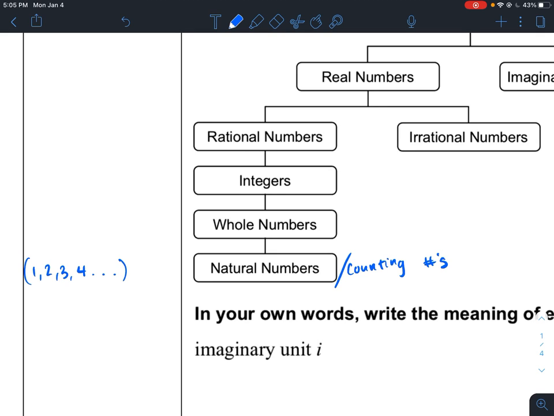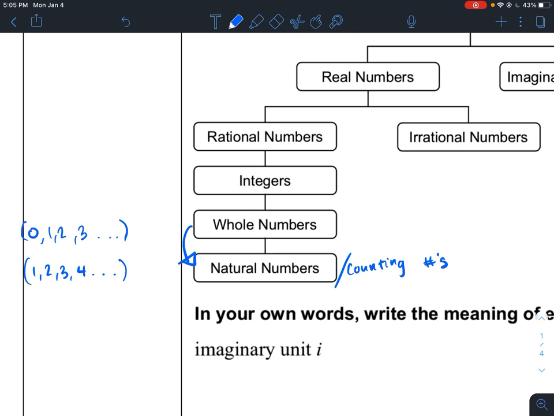And that leads us to whole numbers. Whole numbers are natural numbers. Notice that as we go down, whole numbers are natural numbers, but whole numbers also include 0. So 0, 1, 2, 3, and so on and so forth. These are your whole numbers.